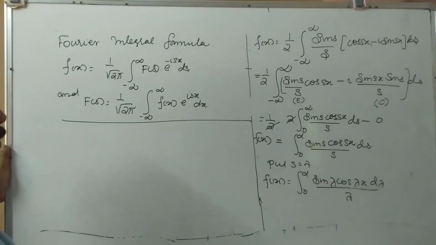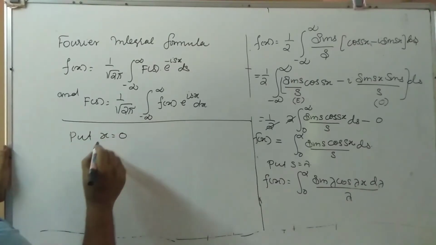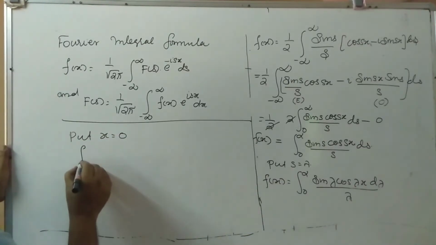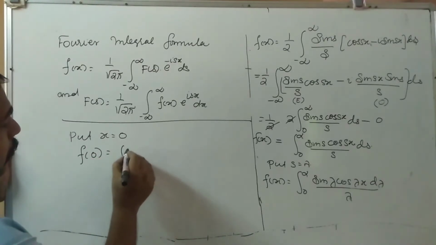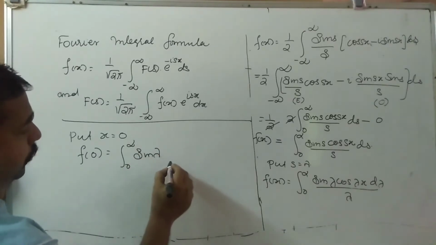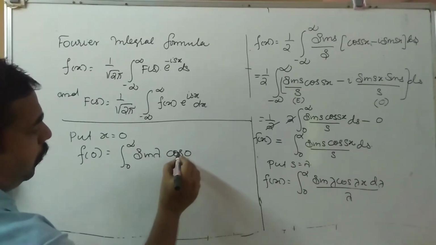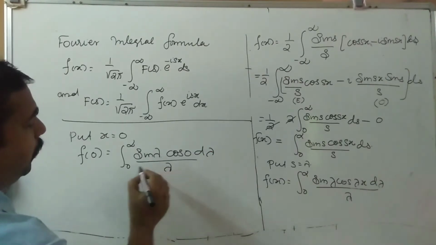Okay, so put x is equal to 0. f of x becomes f of 0, integral 0 to infinity sin lambda cos 0 d lambda, whole divided by lambda.